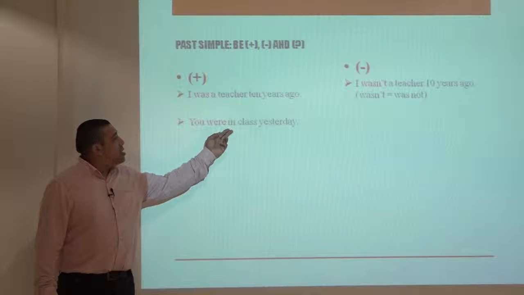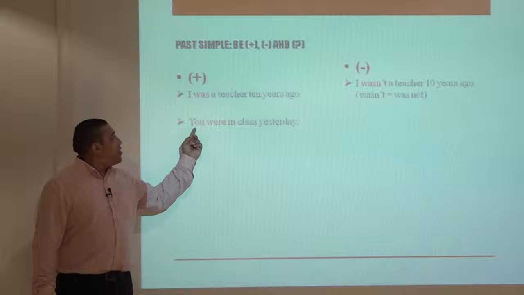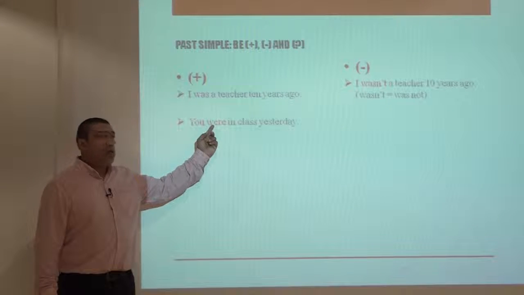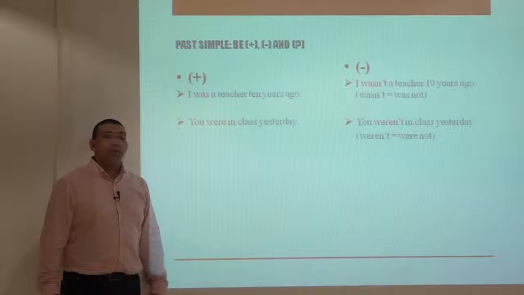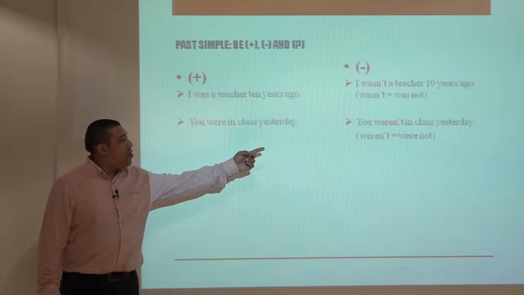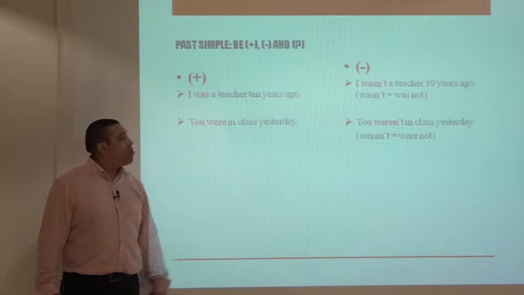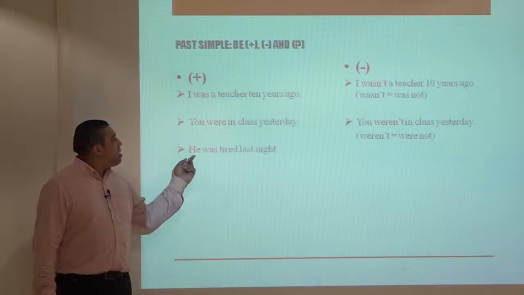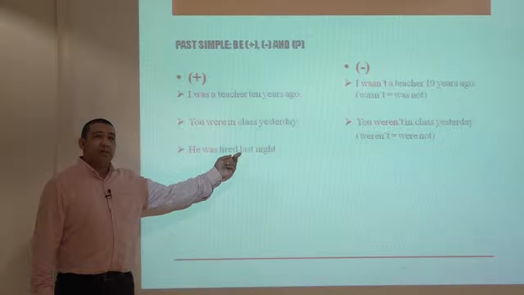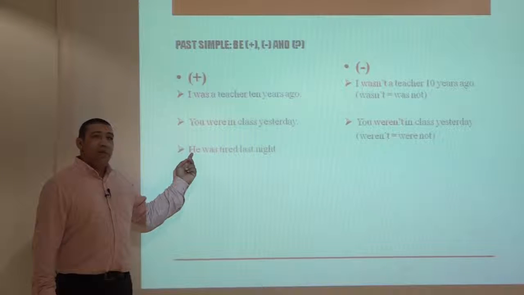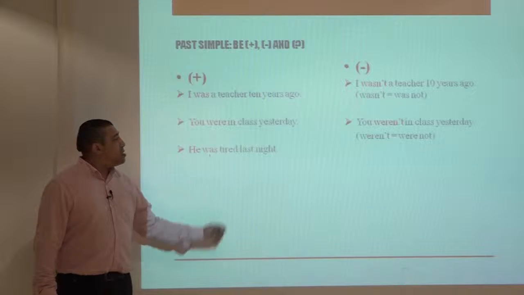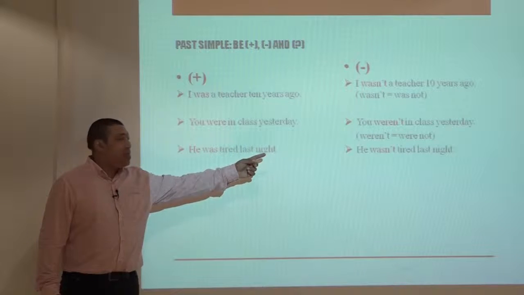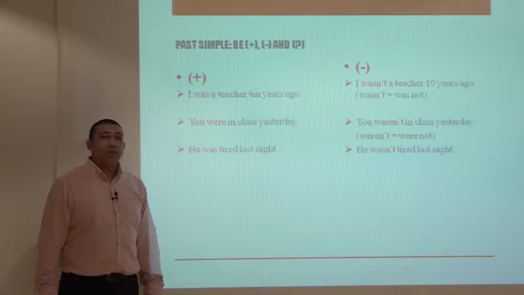You were in class yesterday. As we have you as personal pronoun, we use were here. The negative form is you weren't in class yesterday. Weren't is the short form of were not. He was tired last night. As we have he as subject pronoun, we use was in this sentence. And the negative form is he wasn't tired last night.